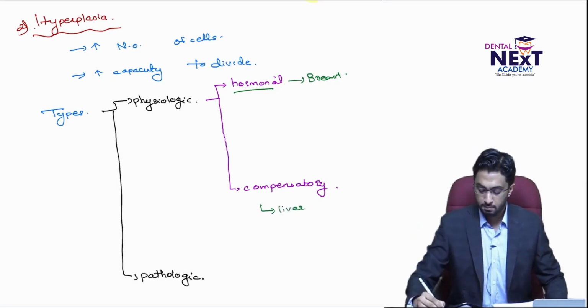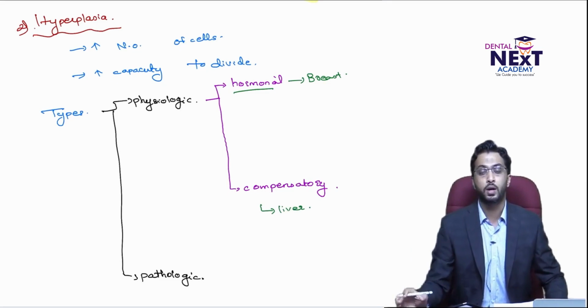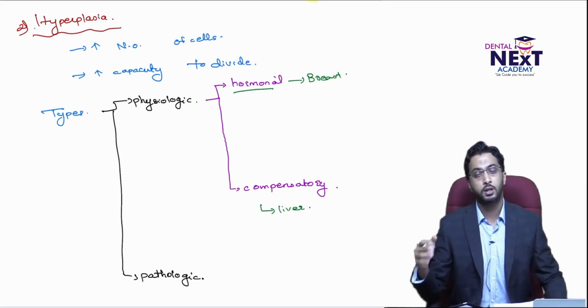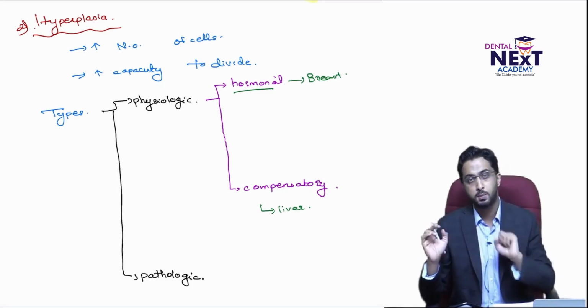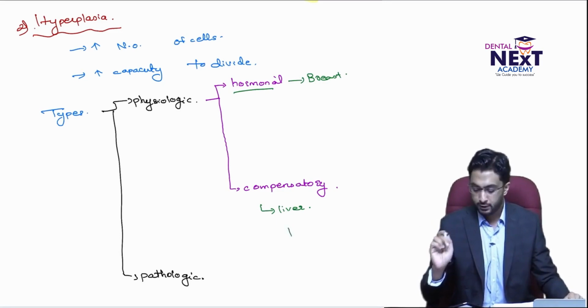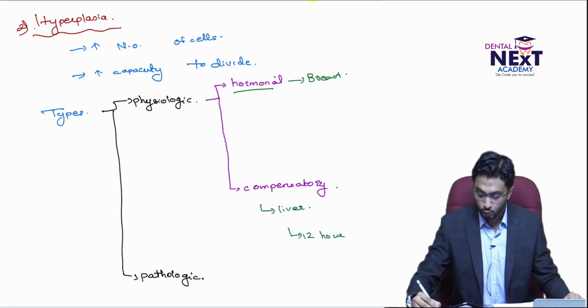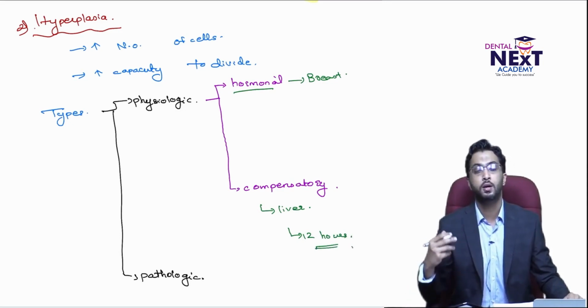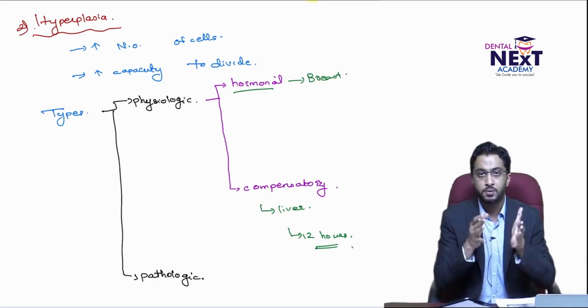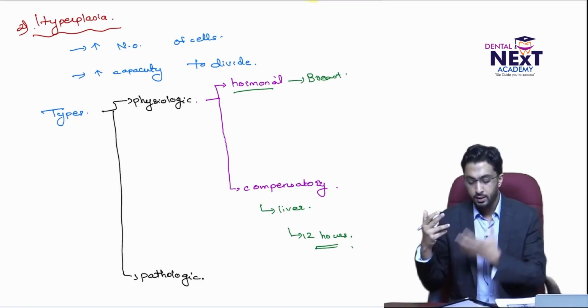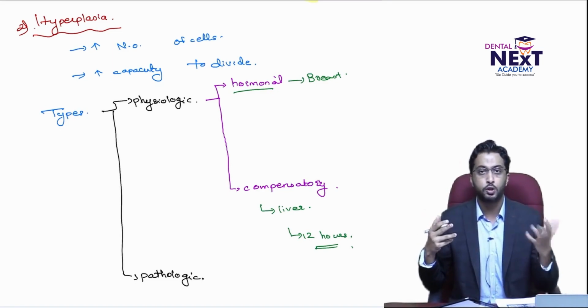If a piece of liver is removed, then what happens? It can undergo regeneration. So regenerative capacity is due to this hyperplasia. Even if 80% of the liver is removed and only 20% is remaining, after 12 hours, which is very important to note, hyperplasia, an increase in the number of cells, is noticed in the liver. So that is compensation. A piece of liver is removed and it is compensated by hyperplasia. So hormonal and compensatory are both physiologic. It doesn't need to be pathologic.